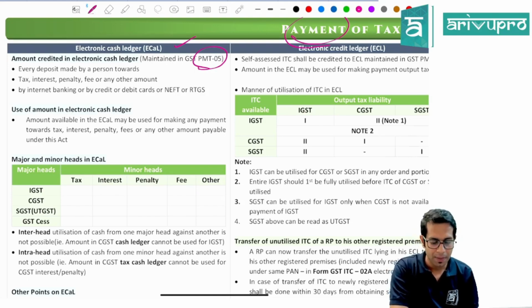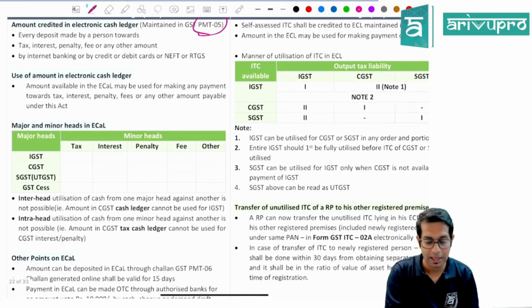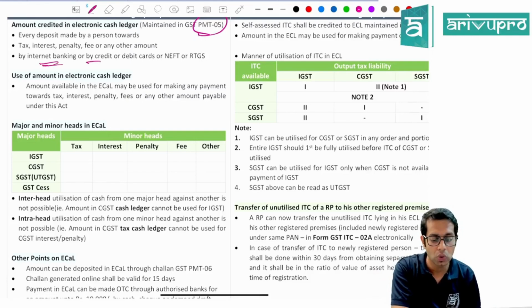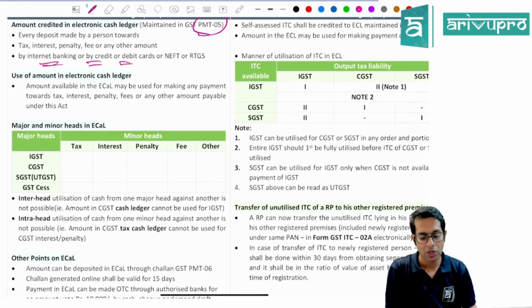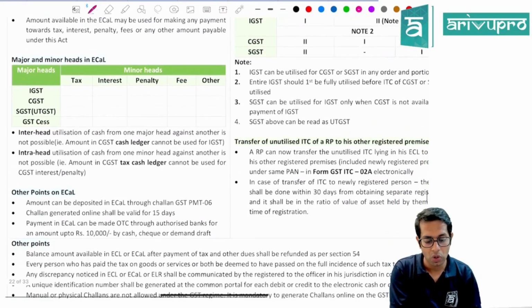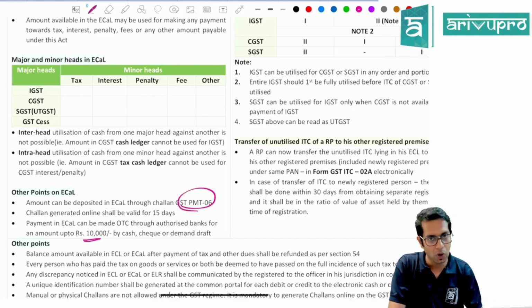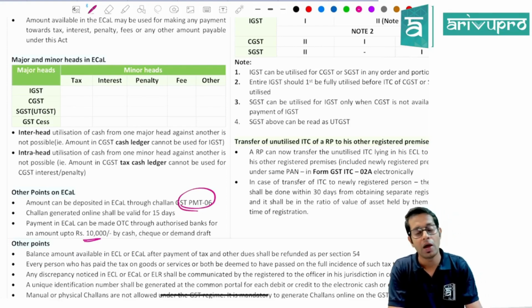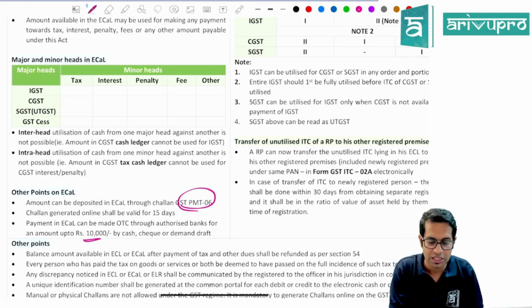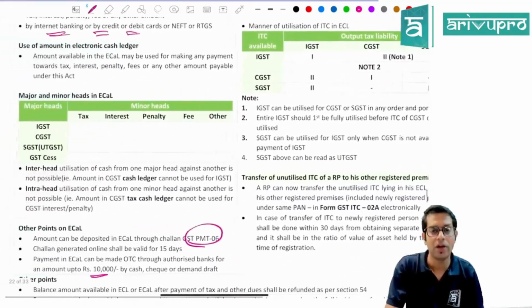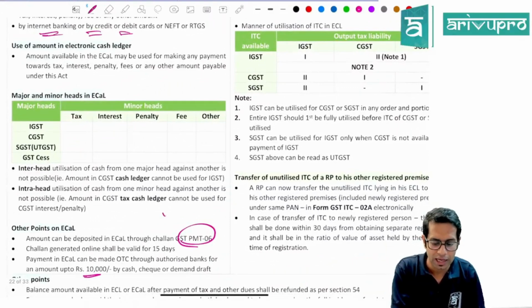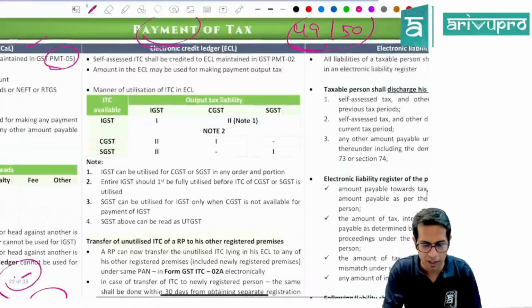And whatever deposit you are making can be made by you only through online modes. You can make a deposit over the counter only with specific permission, and the maximum amount is 10,000 rupees. For making the deposit of money in the GST portal, that is the electronic cash ledger, you will have to generate a challan in form GST PMT 06. Now, if you have any excess balance left over in your electronic cash ledger, you can always take a refund of that amount.